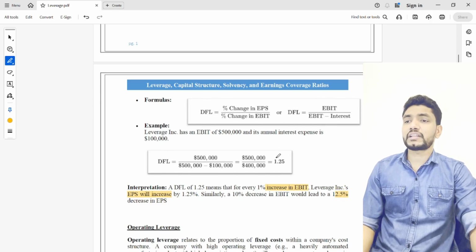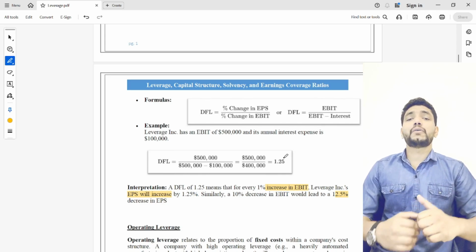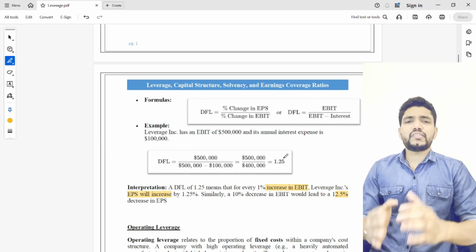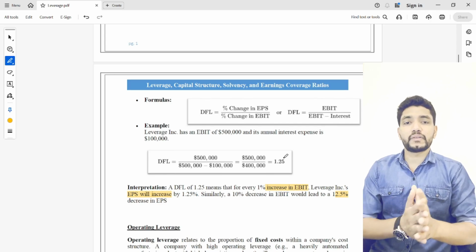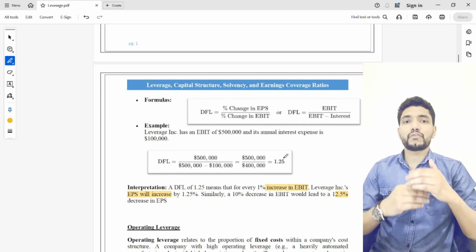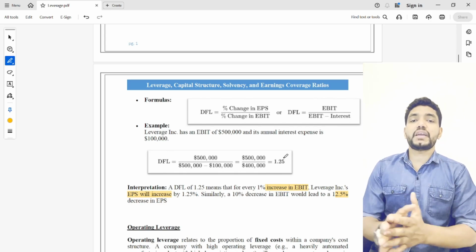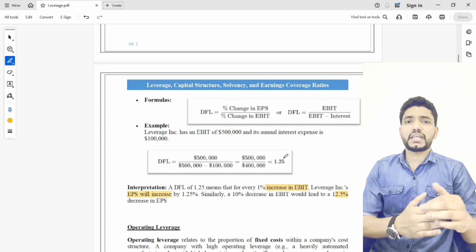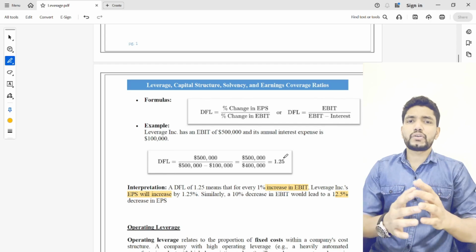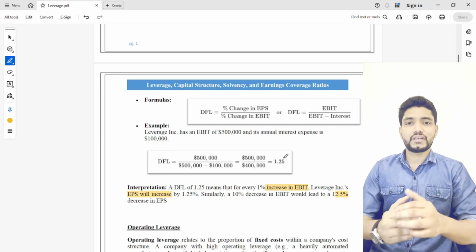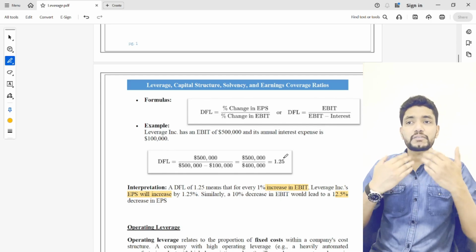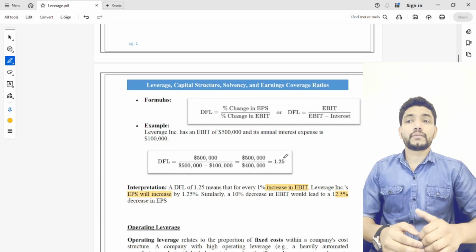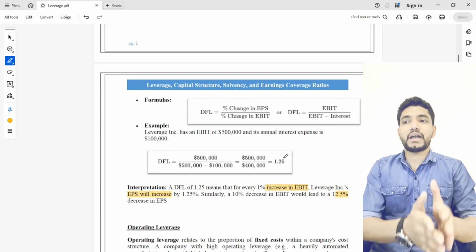That means this is telling the proportion or ratio of how the changes in EBIT is affecting EPS, earnings per share. This is happening due to that fixed interest expense. Again, the fixed expense is always fixed. If you are doing better EBIT, the interest will be fixed. And if you are doing lower EBIT, again the interest will be fixed. So this is due to that fixed interest expense. So if you can create more EBIT in the business, again the interest remains fixed. So it will lead to higher changes or a higher positive impact in earnings per share.